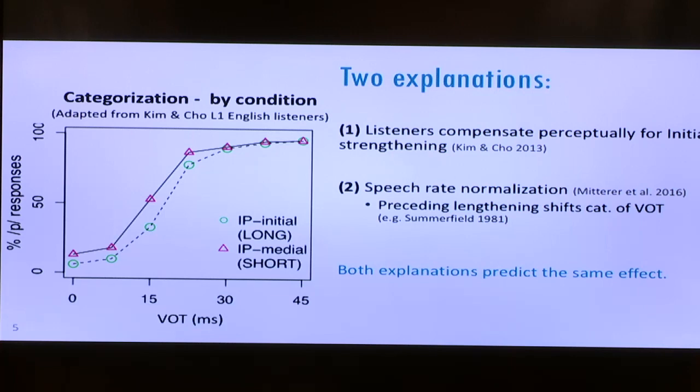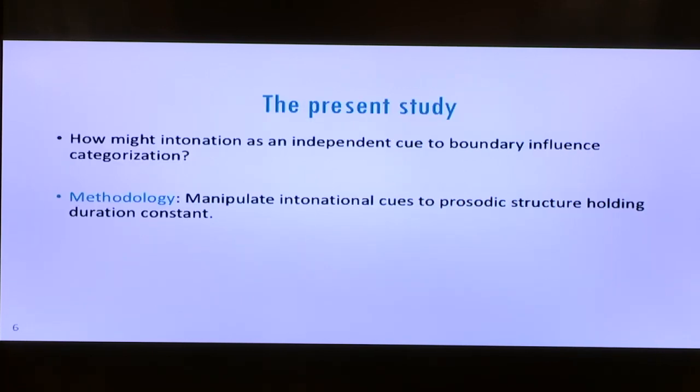So in that sense, from a theoretical standpoint, it remains a very open question the extent to which listeners might be sensitive to prosodically conditioned variability in the way that they perceive speech segments. Today I'll be trying to get at this from a different angle, asking how intonation might independently influence categorization. What this will look like in terms of methodology, more concretely, is manipulating intonational cues to prosodic structure while holding duration constant. I'll get into this a bit more in a second.